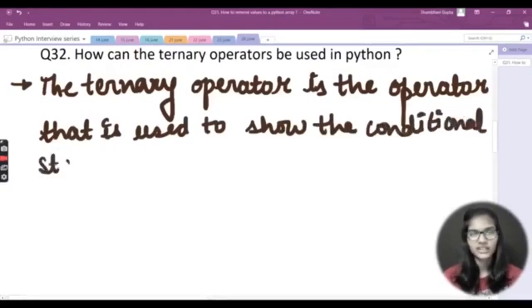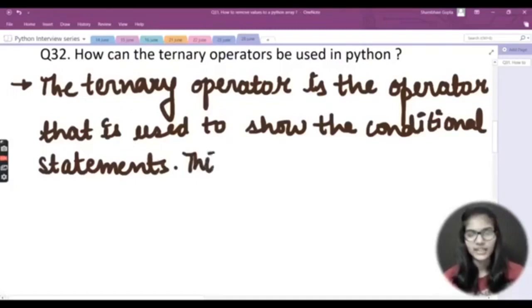Okay, conditional statements. Let me write out the correct spelling of statements right here. First of all, the ternary operator: it is an operator that is used to show conditional statements. Whenever we have multiple conditions, we apply this ternary operator.